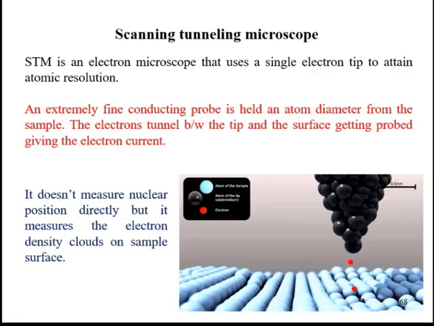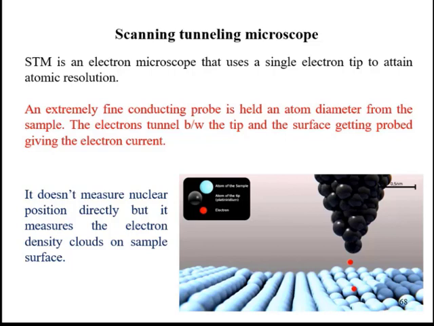A practical instrument which depends on the tunneling phenomenon is the scanning tunneling microscope. The STM is an electron microscope which is used to achieve atomic resolution. It is used to probe surface morphology. As you have studied, if the barrier width is small, then electrons from one side can tunnel to the other side, even if they do not have enough energy. The number of electrons on the other side, or simply the electrical current, is directly proportional to the tunnel probability, which is related to the barrier width.